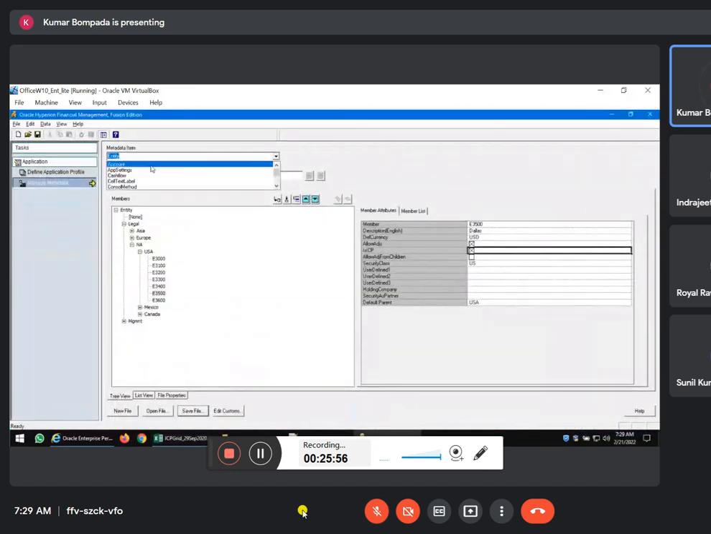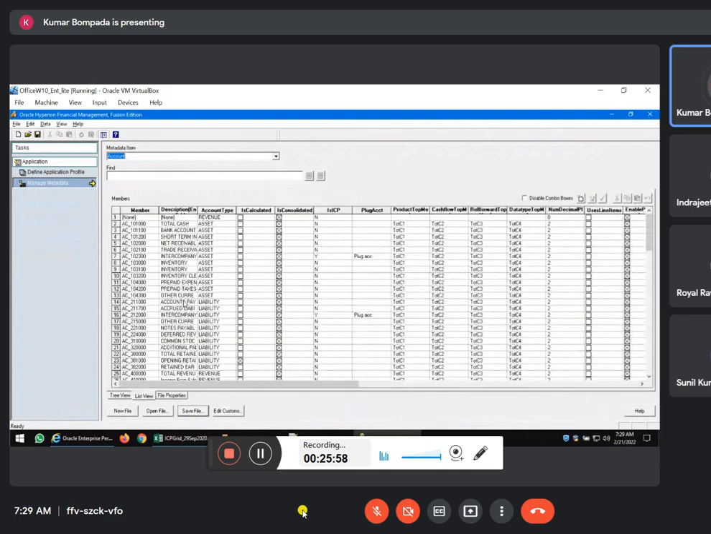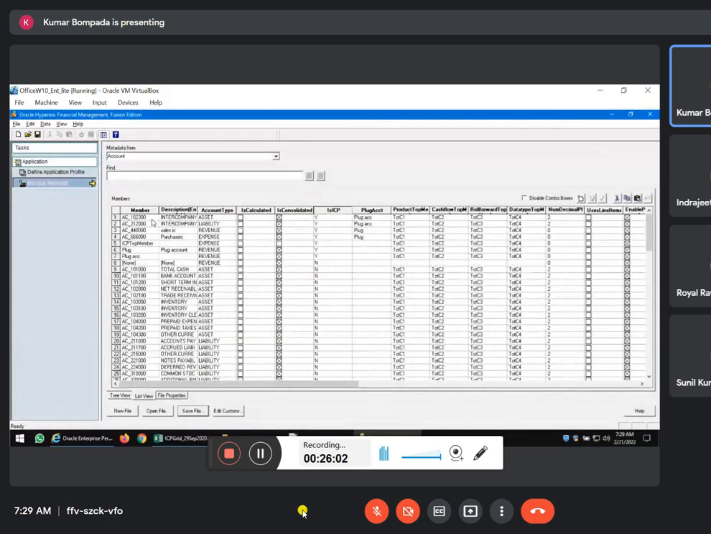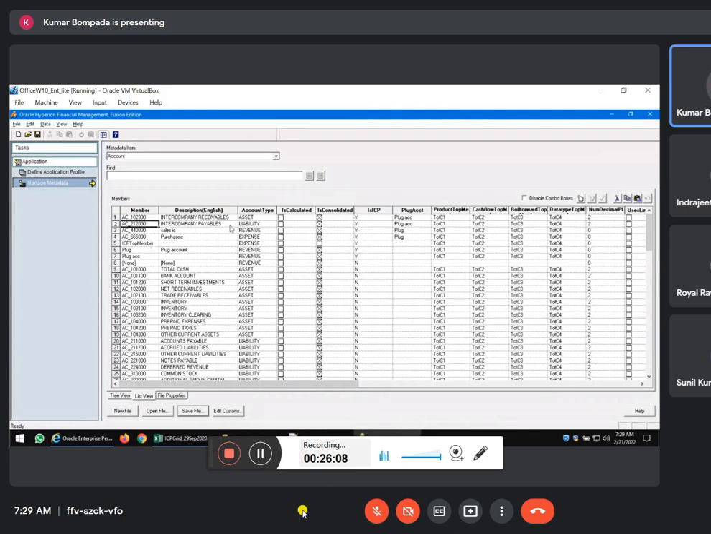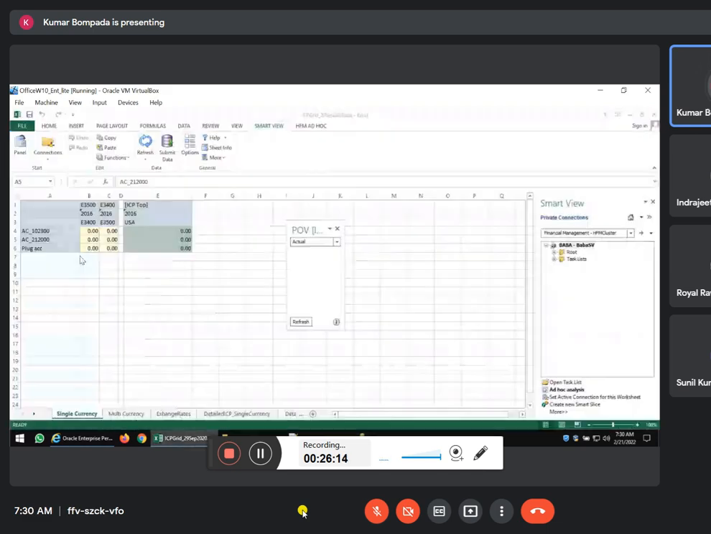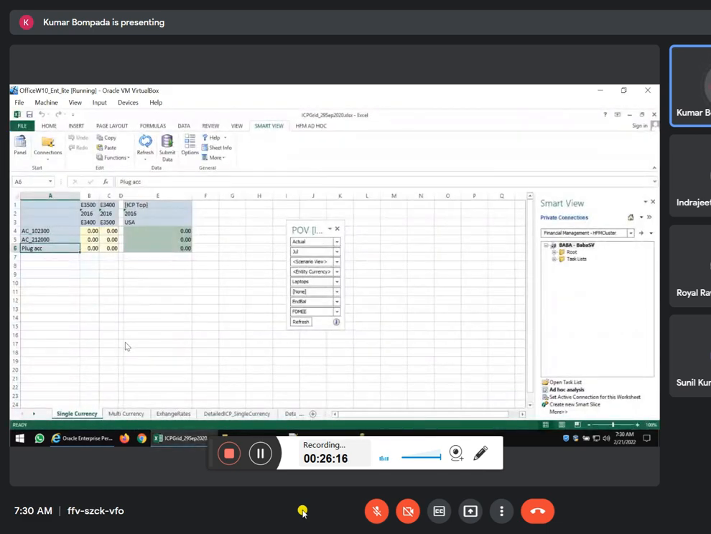Come here. Go to account dimension. Go to list view, IsICP. See, 10200 is an ICP account. 21200 is also an ICP account. This one is intercompany receivables. Another one is intercompany payables. So even the plug account is defined. Done. Now we have to enter data and do the consolidation and see whether the difference is transferred to this plug account or not.